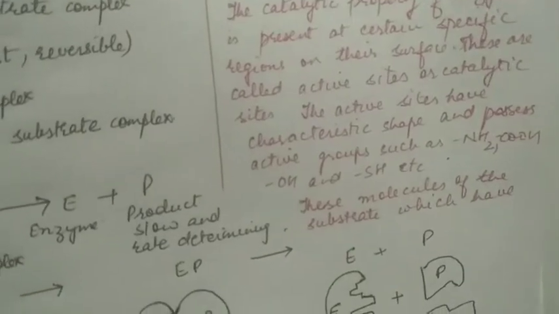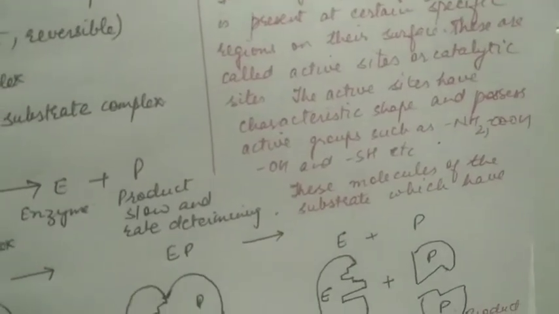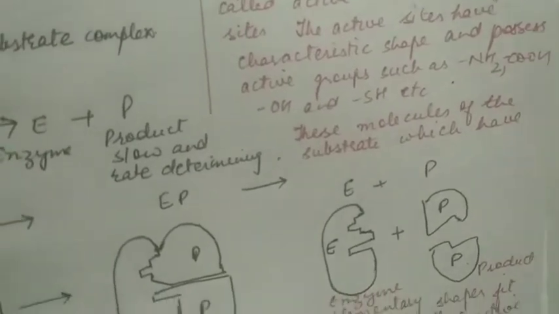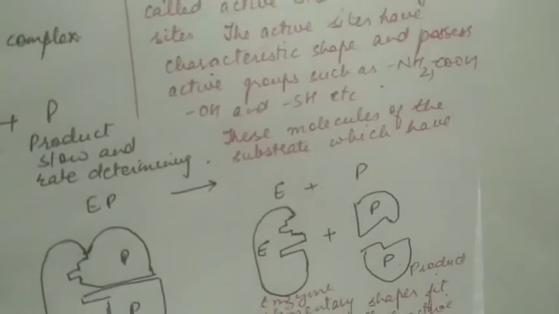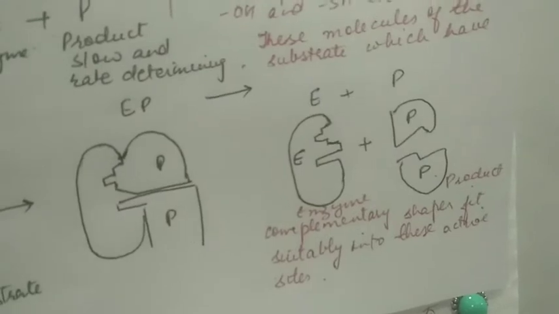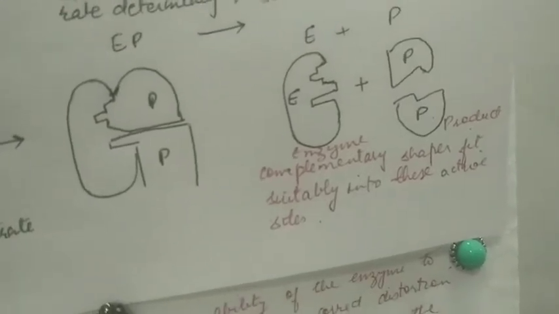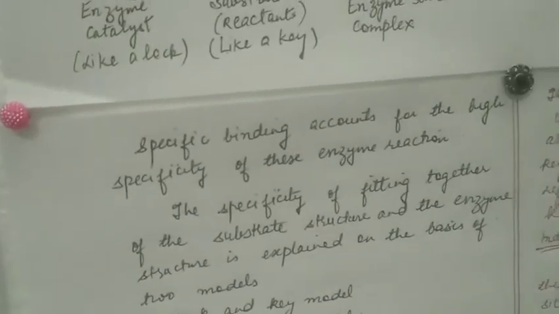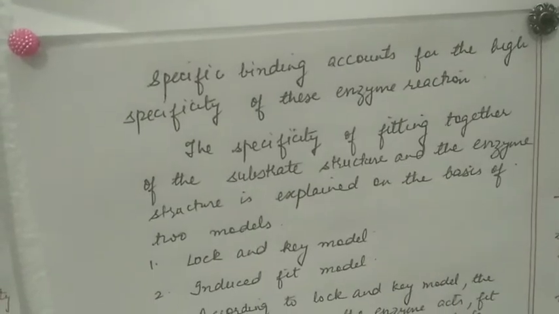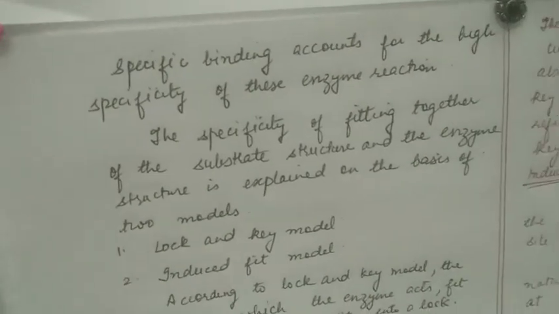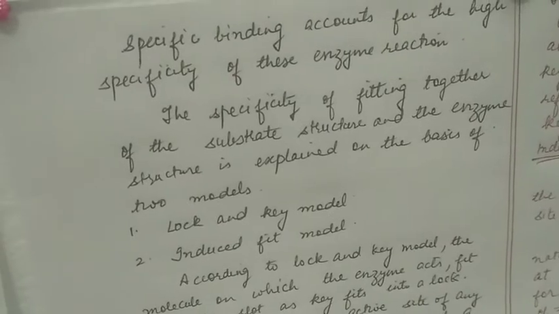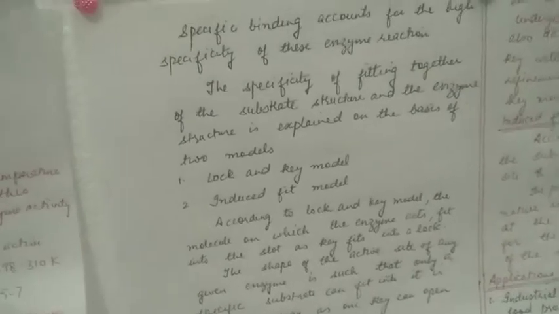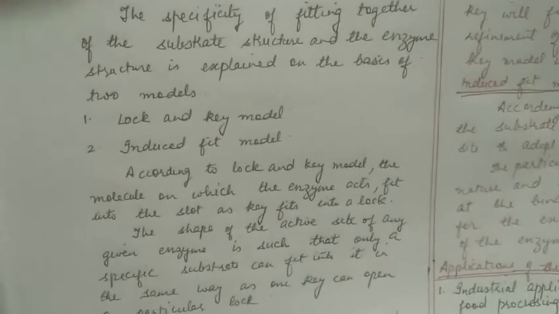The active sites have characteristic shape and possess active groups such as amino, carboxylic, hydroxyl or thioalcohol group, etc. These molecules of substrate which have complementary shape fit suitably into these active sites. Specific binding accounts for the high specificity of these enzyme reactions. The specificity of fitting together of the substrate structure and enzyme structure is explained on the basis of two models. The first is lock and key model and the second is induced fit model.